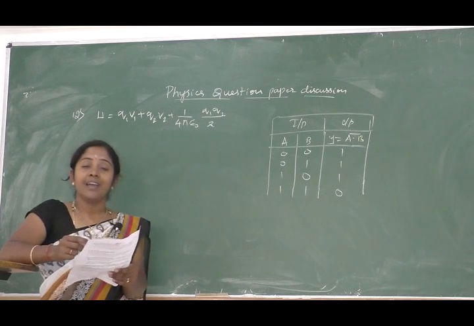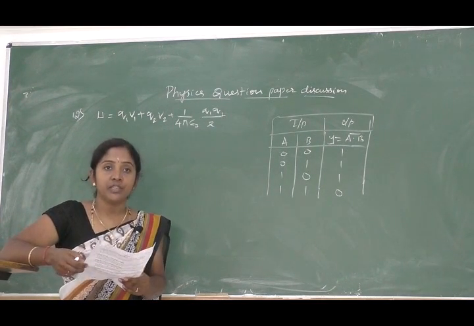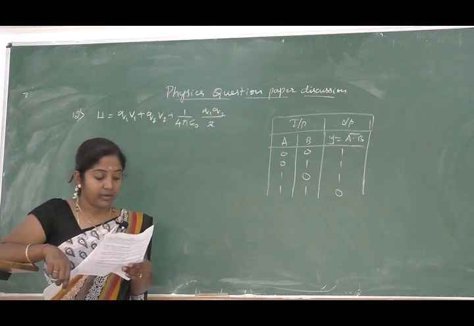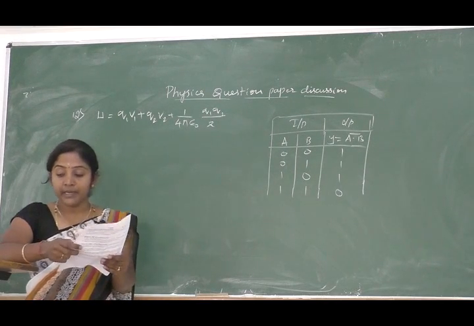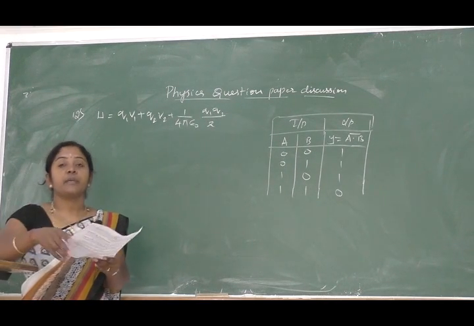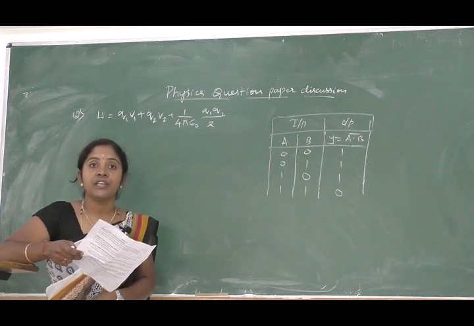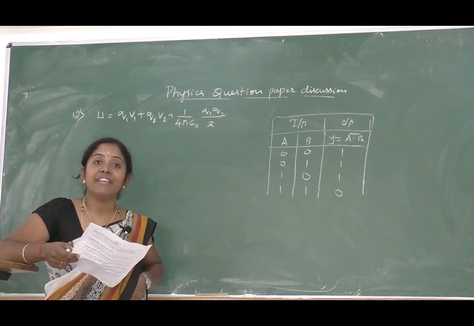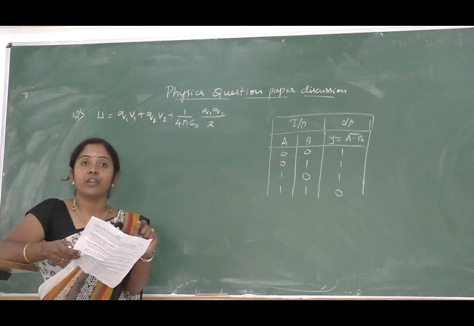Kirchhoff current law is also called the junction rule or junction law. So let us see the statement. The algebraic sum of all the currents entering the junction is always equal to the sum of currents leaving the junction, right? That is the statement of Kirchhoff law.